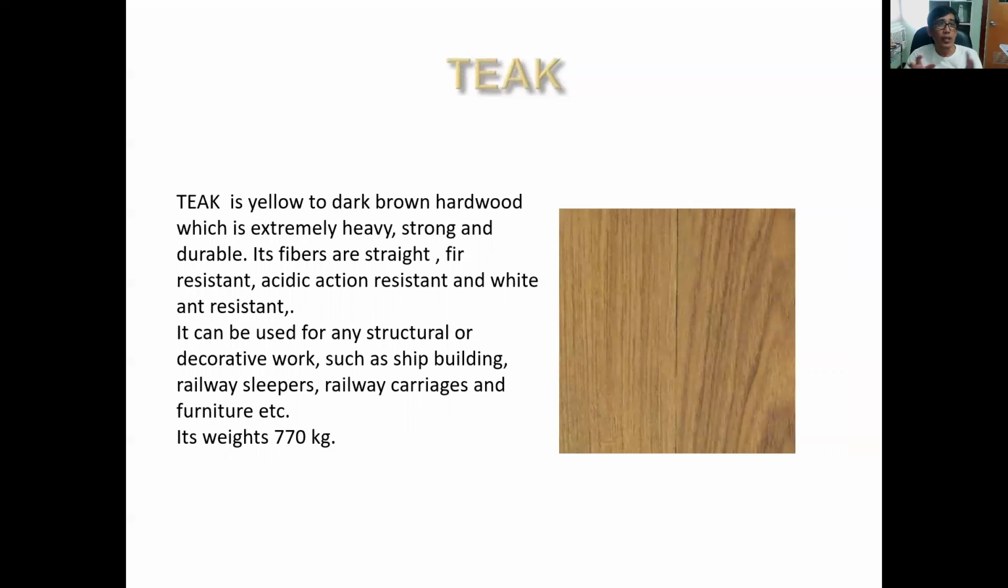So we have the teak. The teak wood is a yellow, dark brown hardwood, which is extremely heavy, so strong and durable. So this is another type of wood that is being used for shipbuilding and railway sleepers because of the resistance to, what you call this, insects. So this is resistant to ants.